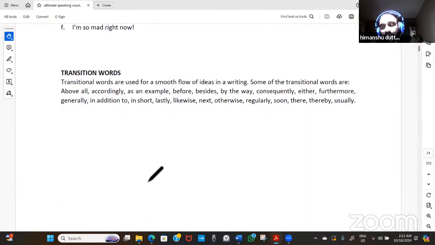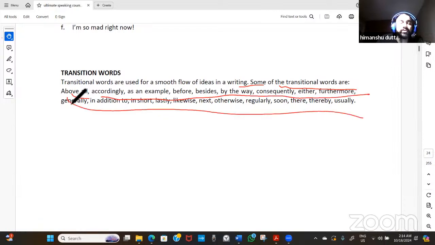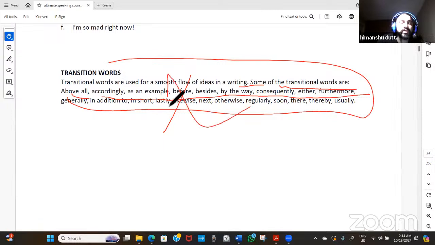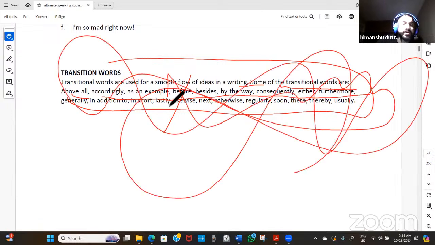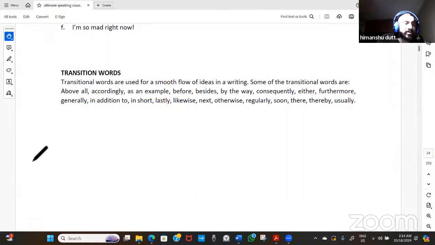Thereafter, transition words. Transition words make transitions happen. Transitions means changes. They are used for a smooth flow of ideas in writing. Some of the transition words are above all, accordingly, for example, consequently, furthermore, generally, and so on. These are very beautiful ones. You need not bother about them. Let me just do the drawing over here for that. So you need not worry about them.